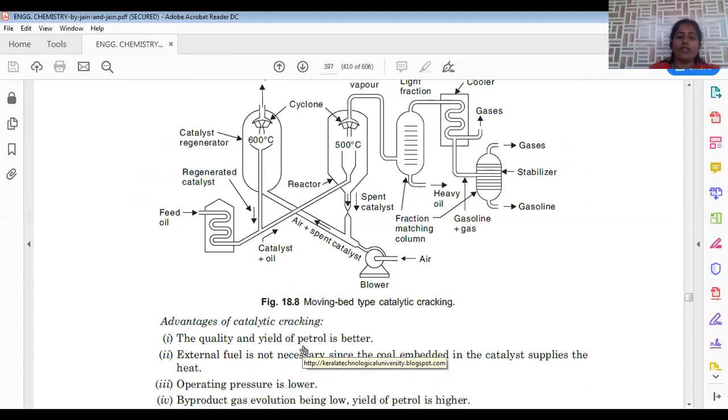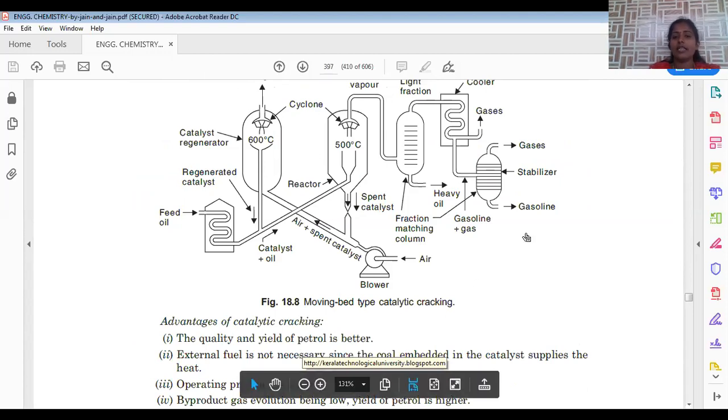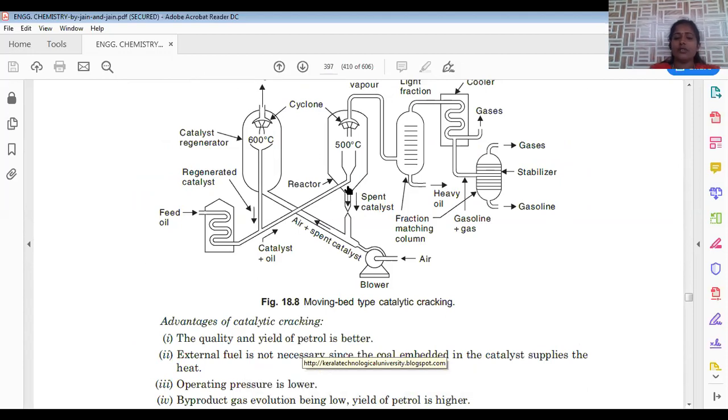The greater the interaction, the greater the amount of cracking, and the greater the yield of gasoline finally. The remaining process is the same, the only difference is that we are rotating the catalytic chamber cylindrically, so that during rotation all the intermixing is possible proportionately, so that the greater the extent of cleavage and cracking, the more the final product yield will be.